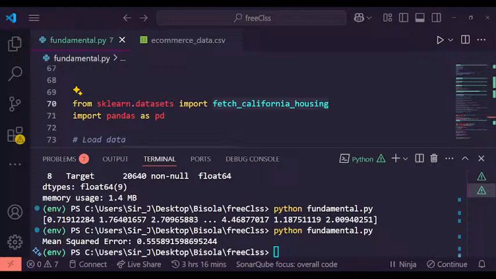So now we have been able to use linear regression to predict the housing price, and the price can increase over time. It tells us how far off our model predictions are on average.